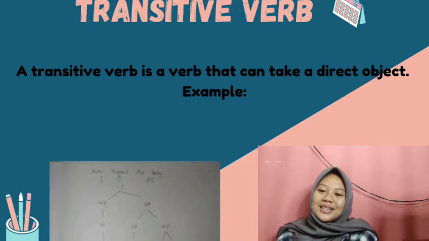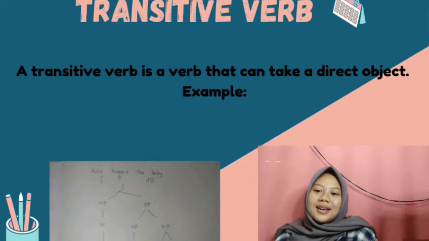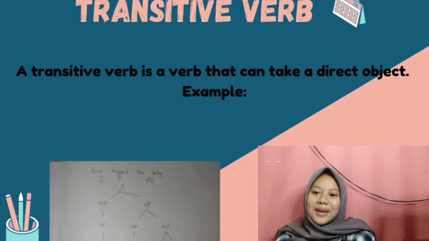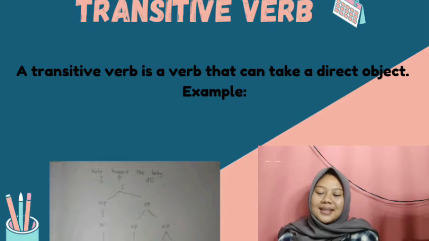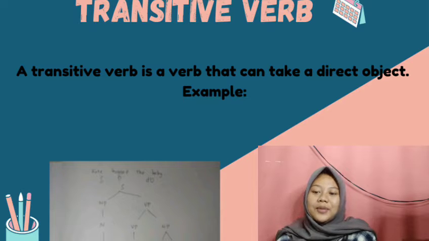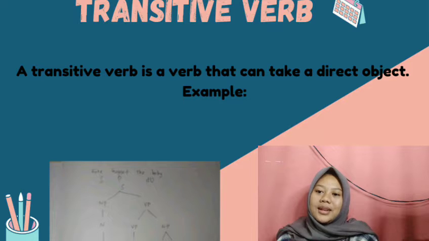Okay, let's draw the tree diagram. This sentence is saying that Kate hugs the baby. Firstly, we have to put S as a subject, and then we divide into two branches, NP and VP. NP is a noun phrase and VP is a verb phrase. In the noun phrase, we have just one, noun. We can write noun as N,